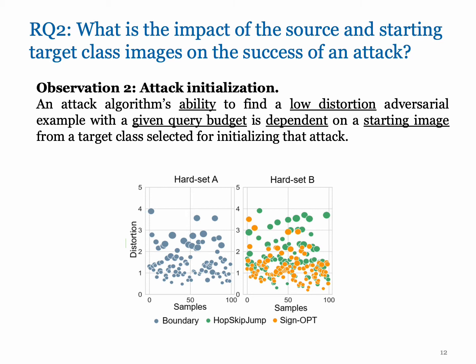The ability of an attack method to find a low distortion adversarial example with a given query budget is dependent on the starting image from a target class. Currently, there is no effective method to determine a good starting image prior to mounting an attack.